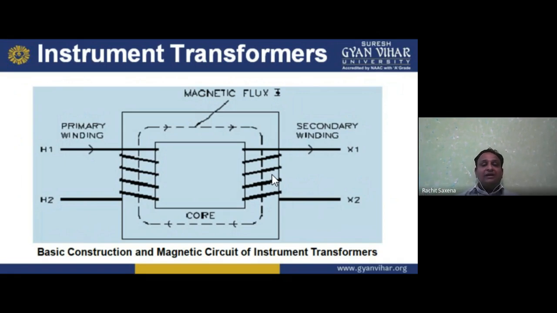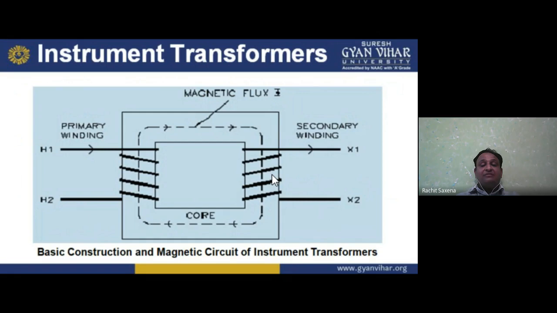The primary winding is denoted by H1 and H2, and the secondary winding is denoted by X1 and X2. This labeling is prescribed by the IEEE, the Institute of Electrical and Electronics Engineers, and the IEC. X1 and X2 denote the secondary, and H1 and H2 denote the primary, and we have the ratio of it.